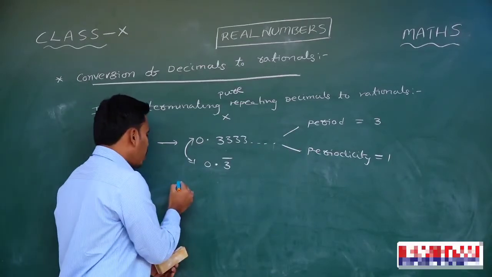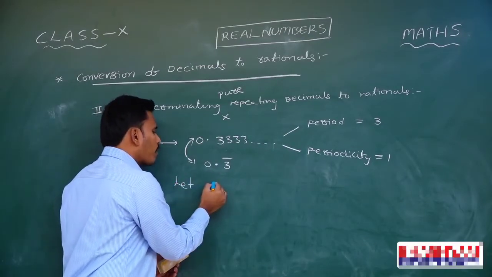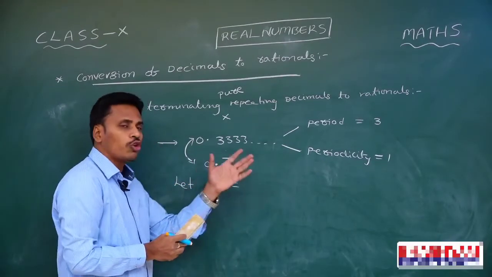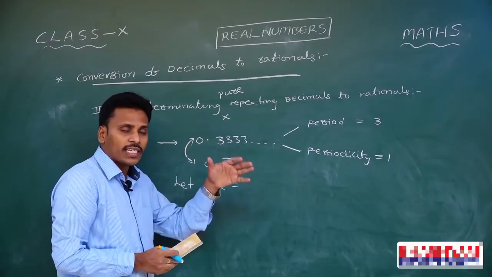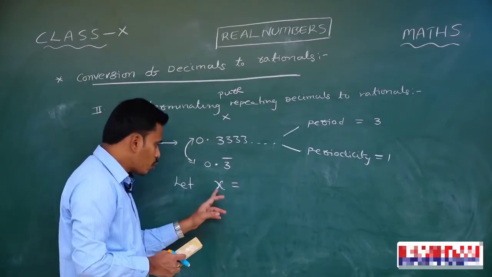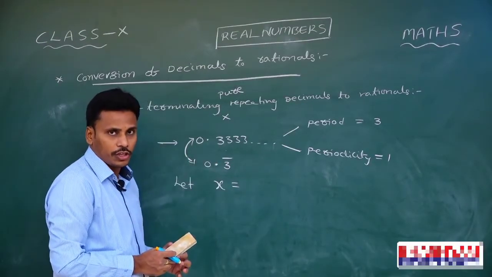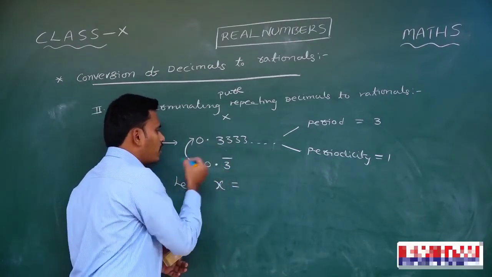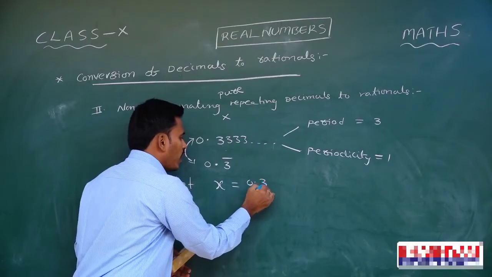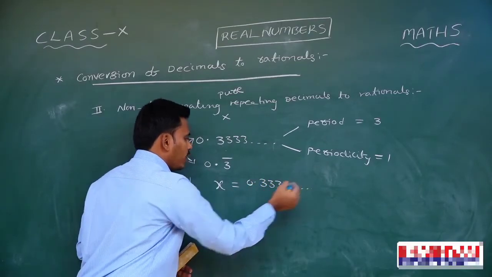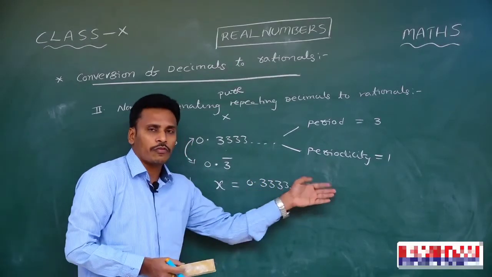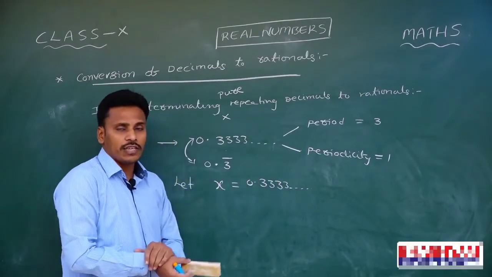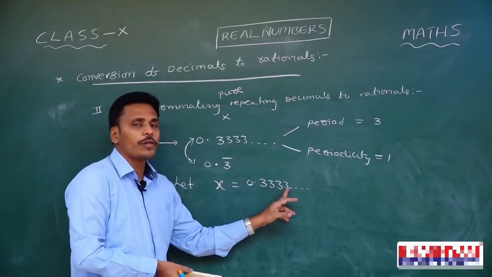For that conversion, first of all, I let the given decimal be some x. Actually, I need to convert the decimal into p by q form. I don't know the rational representation for the decimal, so just let that rational representation be x initially. What is x actually? x is the rational representation for this 0.3 bar, or you may say 0.333 like that, right? See, there are infinite 3's here in the decimal part. And now, look at the periodicity of this number. See, only one digit is repeating here.